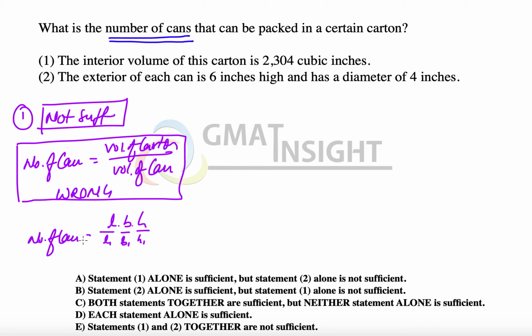So that way we calculate the number of cans. That means the number of cans is not the volume over volume. That's a wrong way. The number of cans will be each dimension divided by the respective dimension of the other article. So we say that the first alone is not sufficient. The D option is also out.